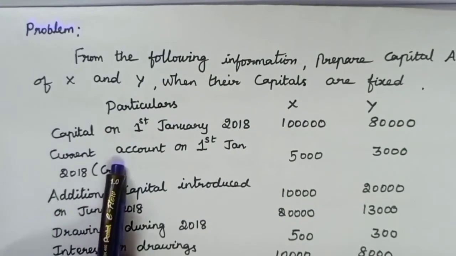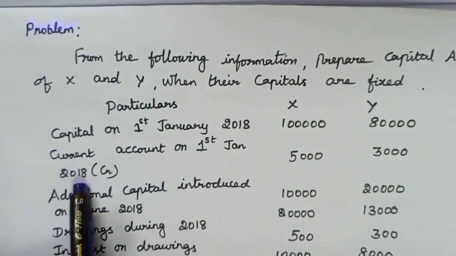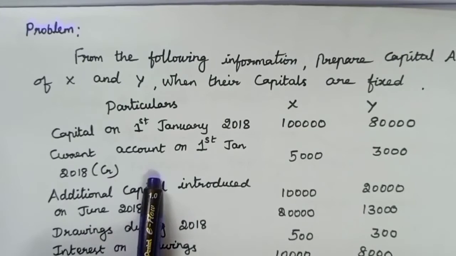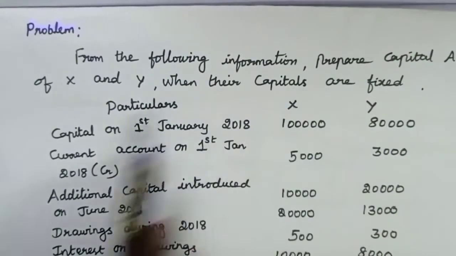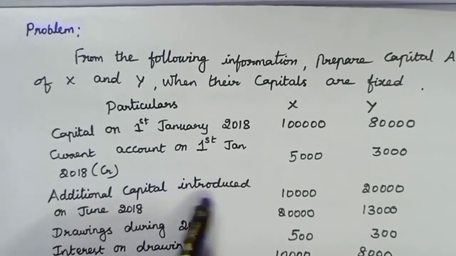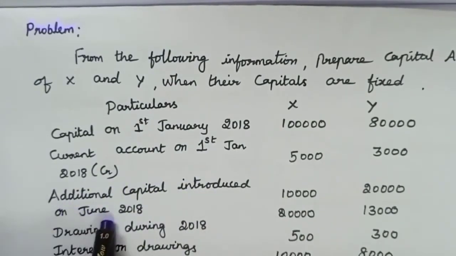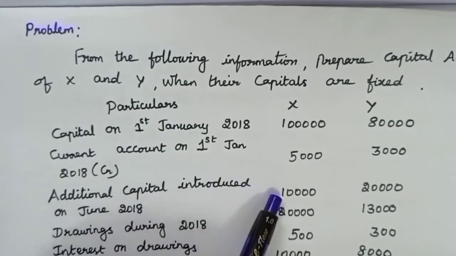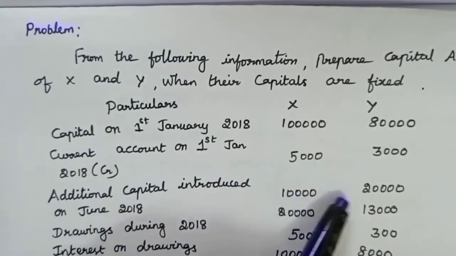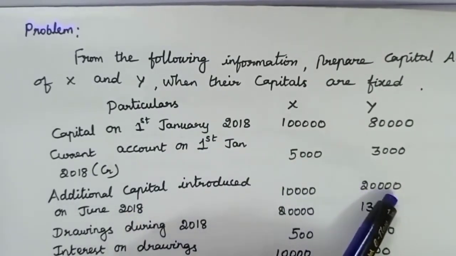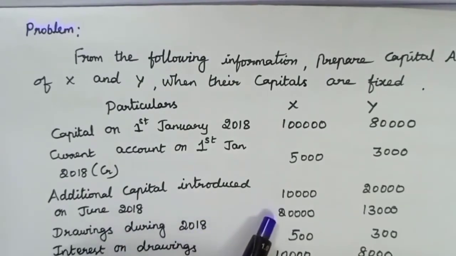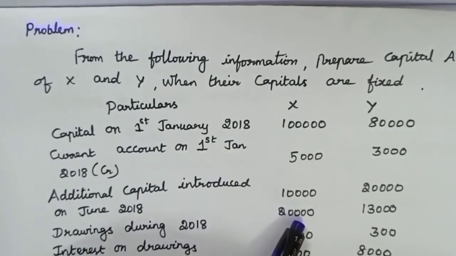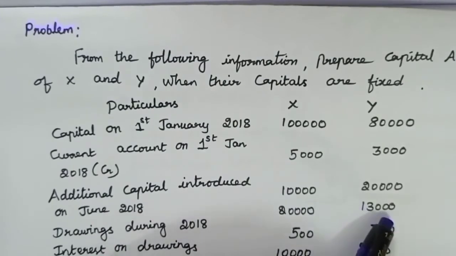Current account on 1st January 2018: this is a credit balance, 5,000 for X and 3,000 for Y. Additional capital introduced by the partners in June 2018: X contributed rupees 10,000 and Y contributed rupees 20,000. Drawings made by the partners during 2018: X withdrew rupees 20,000 and Y withdrew rupees 13,000.